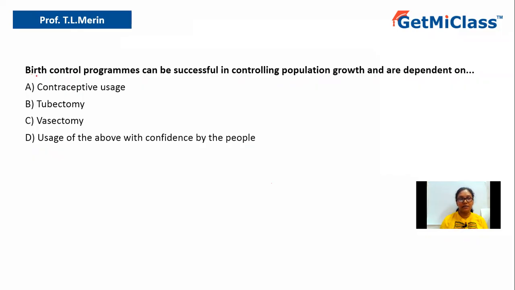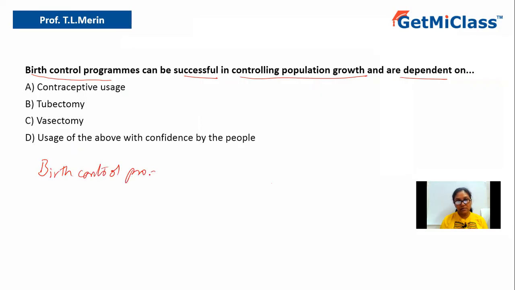The question says the birth control programs can be successful in controlling population growth and are dependent on. So what are they asking? They are asking which among these are the birth control programs which can be successful in controlling the population. These programs which are usually followed to control the population are birth control programs. So on what are they dependent? What among these? That is the question.